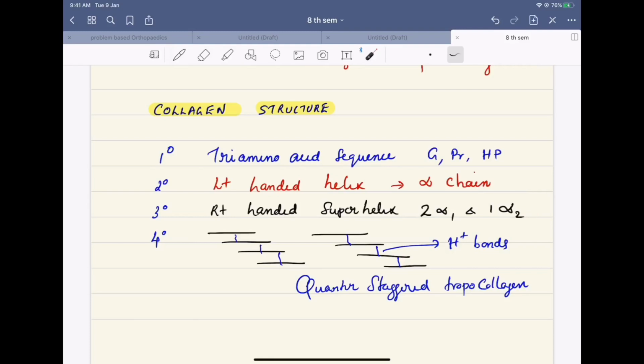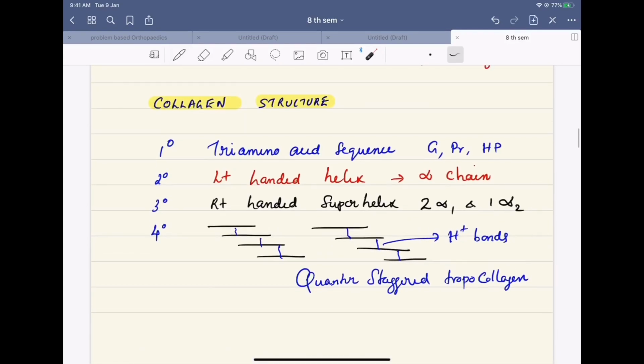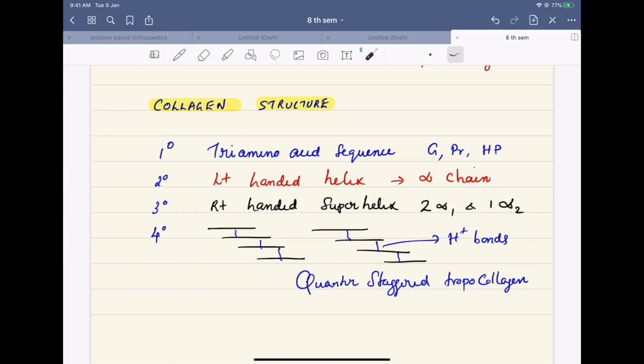The quaternary structure is formed by hydrogen bonding of the tertiary structure. So finally you will get a quarter-staggered tropocollagen. The problem with osteogenesis imperfecta is that glycine is substituted by some other amino acid. This will affect the secondary, tertiary and the quaternary structure.